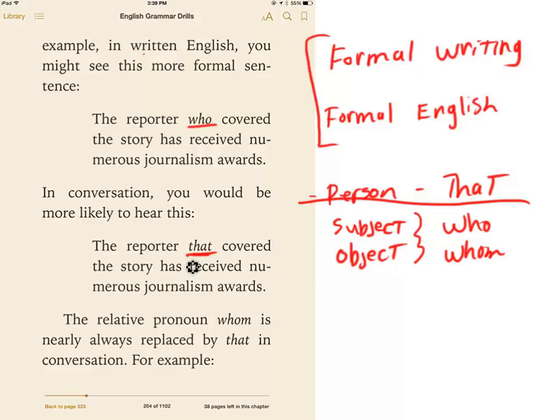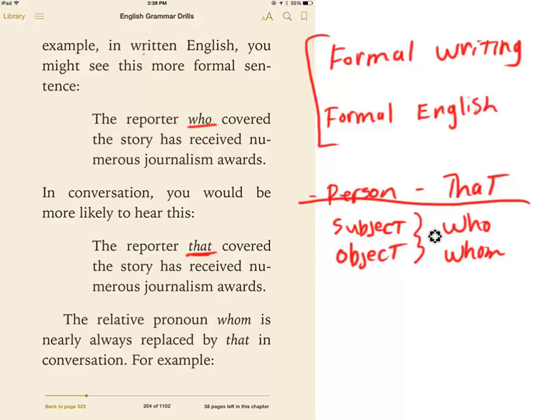However, in your writing, I do want to see a distinction. I want formal English used in your writing, and I don't want improper English or what we would call conversational English used in your formal papers. All right, so we're going to have to learn to distinguish between who and whom.